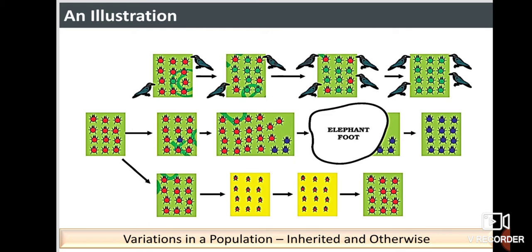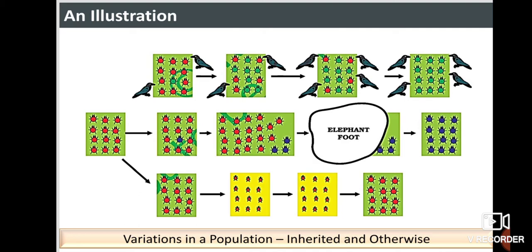But there are interesting differences too in the situations. In the first case, the variation became common because it gave a survival advantage. In other words, it was naturally selected. We can see that the natural selection is exerted by the crows. The more crows there are, the more red beetles would be eaten up, and the more the proportion of green beetles in the population would be. Thus, natural selection is directing the evolution in the beetle population. It results in adaptations in the beetle population to fit their environment better.